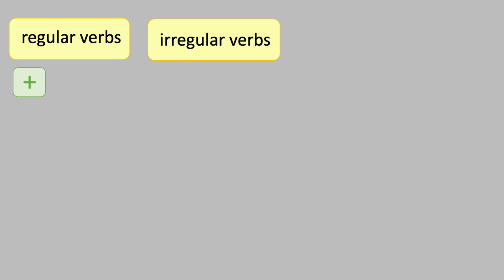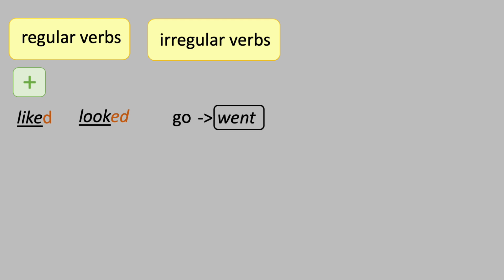So what do we have to remember? In the affirmative, regular verbs add d or ed, and irregular verbs change. In the negative, we have didn't and the base verb for both regular verbs and irregular verbs.